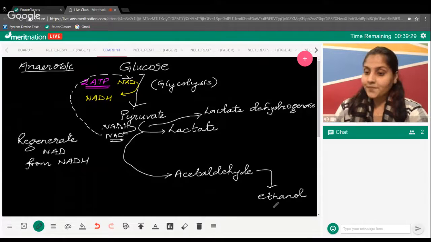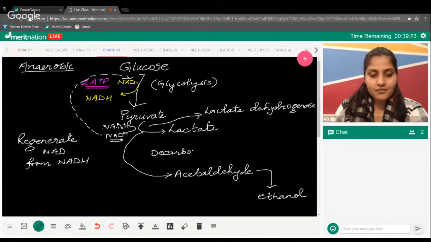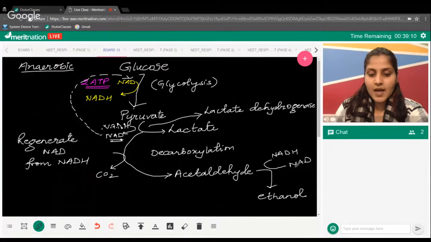Now, this particular process is a decarboxylation, so of course we are going to have the release of CO2. And this step is where you are going to get back your NAD. This comes back here and you will be using it again in the glycolysis process.